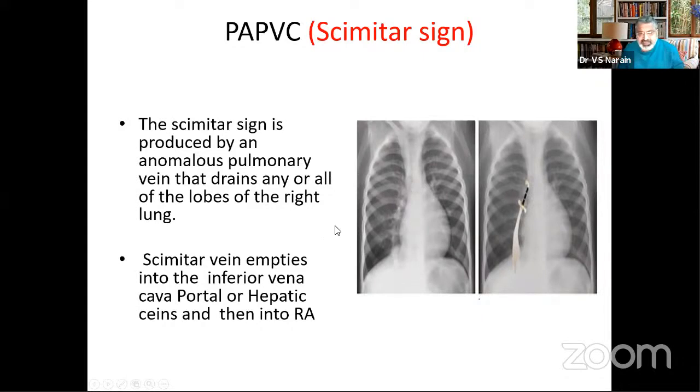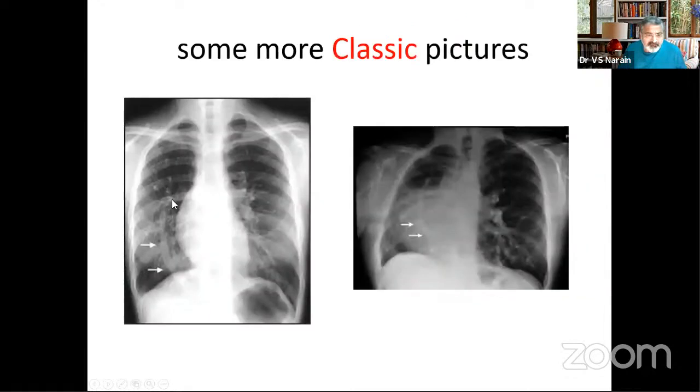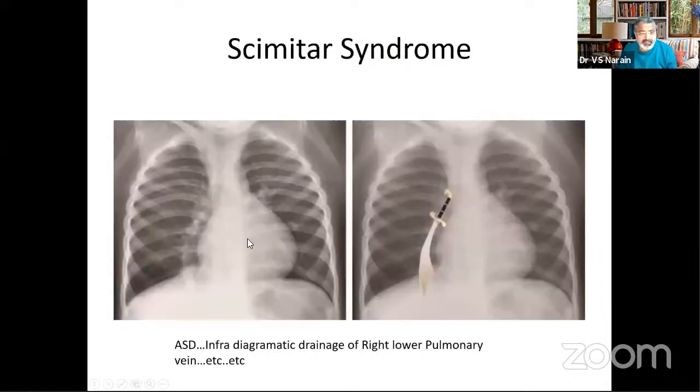Lots of things occur with Scimitar, but the prominent one would be ASD, and this is a drainage of a vein from the entire lung, left lung, or a lower lobe of the right lung, draining into the inferior vena cava, going down. So these are some of the classic pictures of Scimitar. You should remember these pictures in your mind. They will be brought as a curiosity. So one Scimitar, the other Scimitar. The third one is also a very common X-ray that many of us have in our stock. The Scimitar is the Turkish sword, after which it is named.